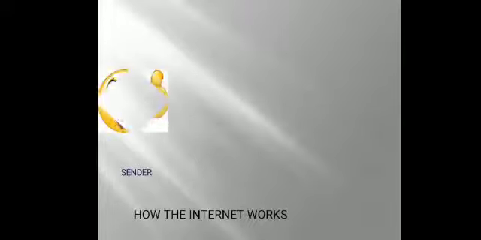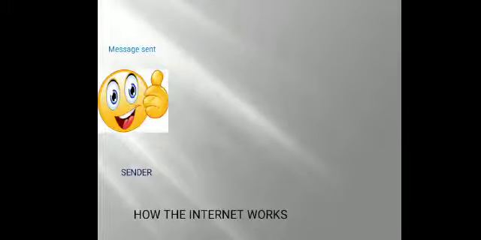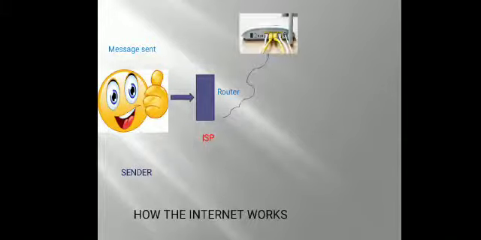When the user sends data, the data is sent in the form of a huge collection of zeros and ones. The zeros and ones are broken into small pieces called packets. The data packets are sent to the ISP, Internet Service Provider. The Internet Service Provider determines the IP address of every device. From the Internet Service Provider, the data is sent to the router. The router determines the best path for the data packets depending on the speed.